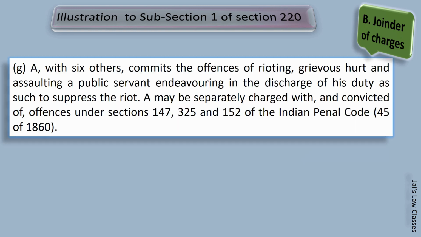Let's check another illustration. A with 6 others. This means a person A is with 6 other persons, commits the offence of rioting, grievous hurt, and assaulting a public servant engaged in the discharge of his duty as such to suppress the riot. Now, whenever you see news on a riot, a law student or advocate must remember these sections. Which sections? Let's check that.